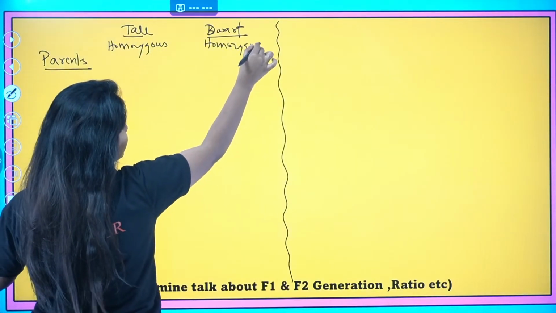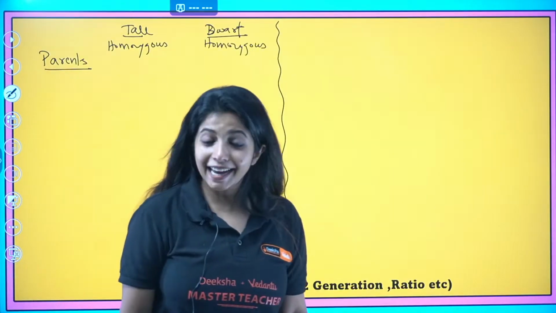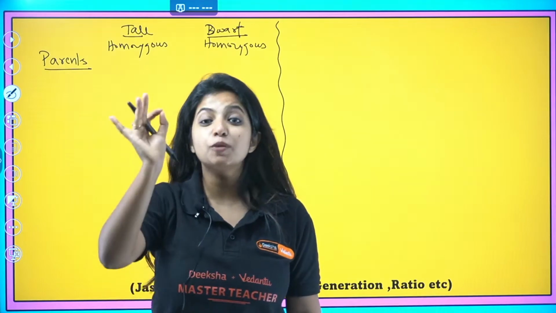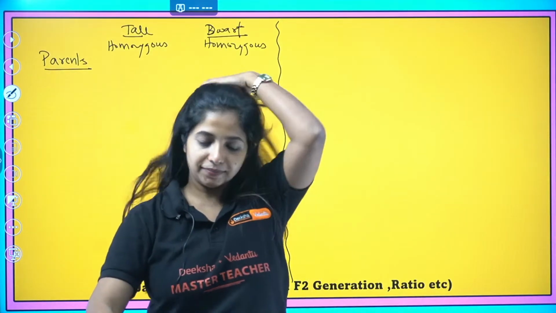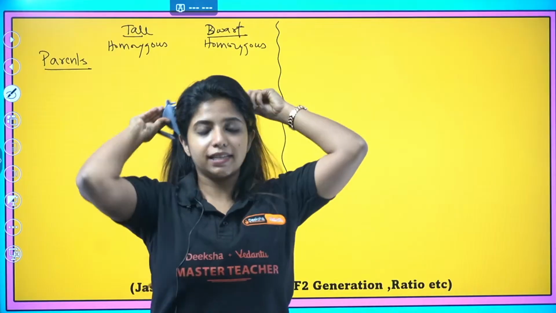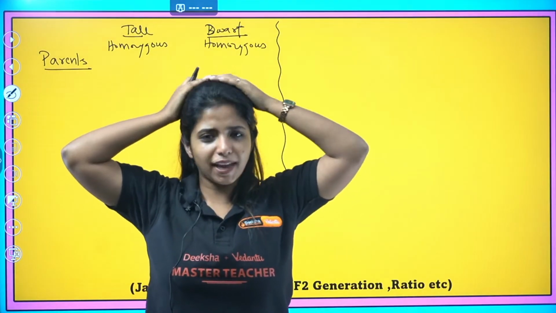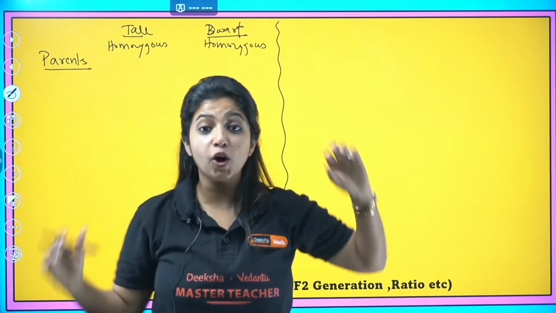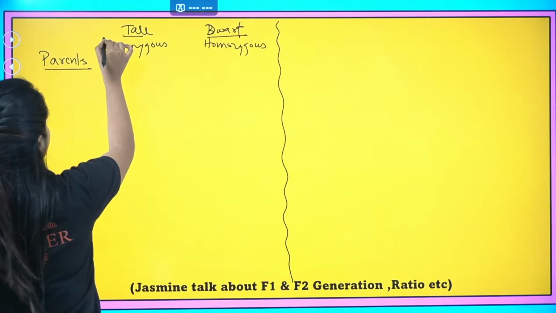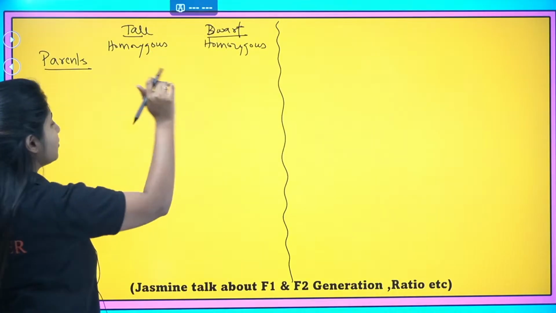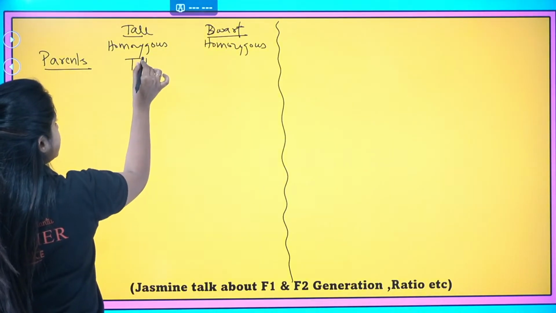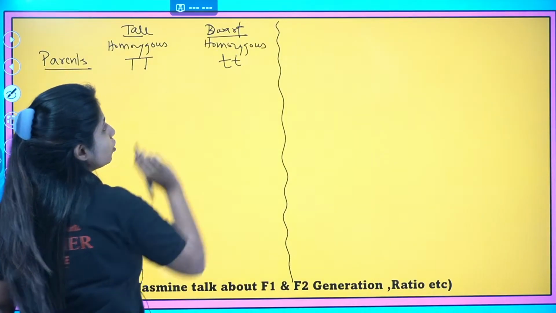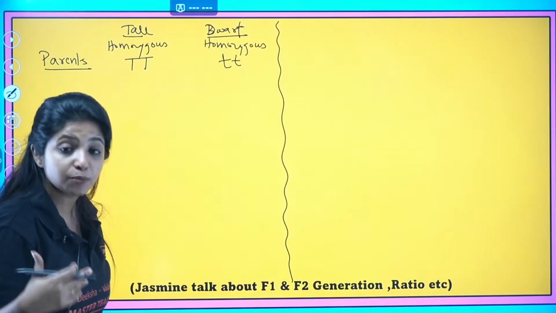By the way, do you know the other term that you can use for homozygous? Any one of you? It starts with P. Homozygous is also known as what? Anyone can guess? Pure. Exactly. You call this pure breed. So pure breed tall and pure breed dwarf. Anyways, in this case, the parents were capital T since it is homozygous tall, and it is going to be small t since it is homozygous dwarf. You can also call this pure breeding.